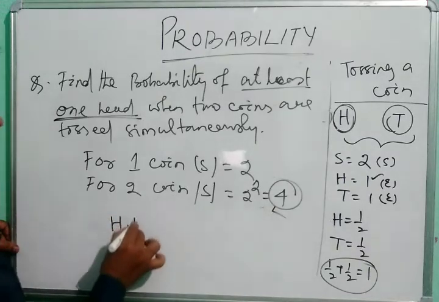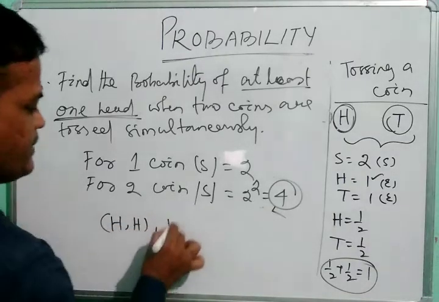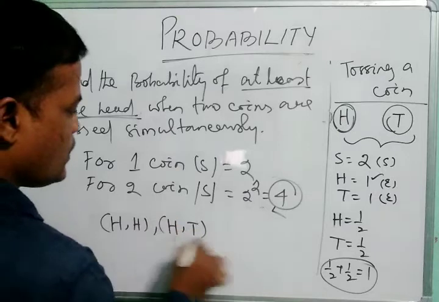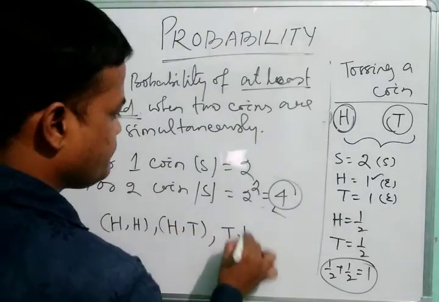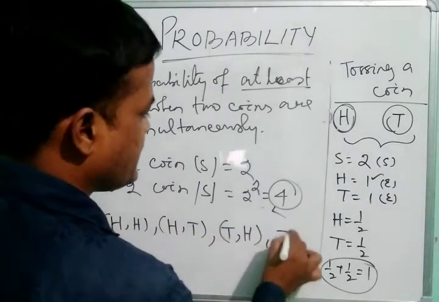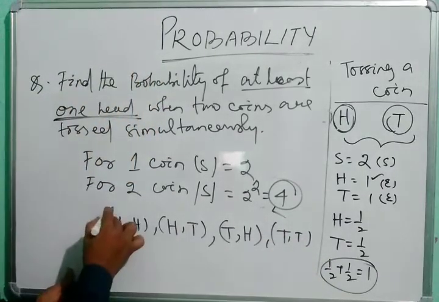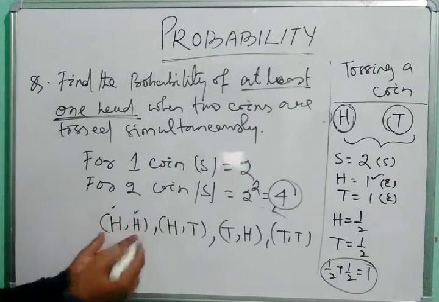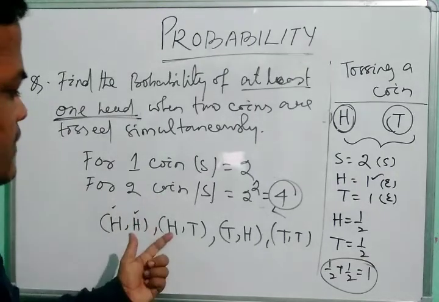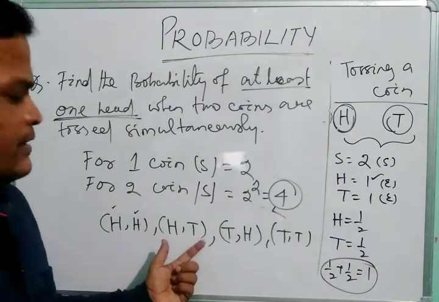Either it may be head head, or it may be head tail, or it may be tail head, or it may be tail tail. That means if one coin gives head, another can also give head. If one coin shows H, then the other may be tail.